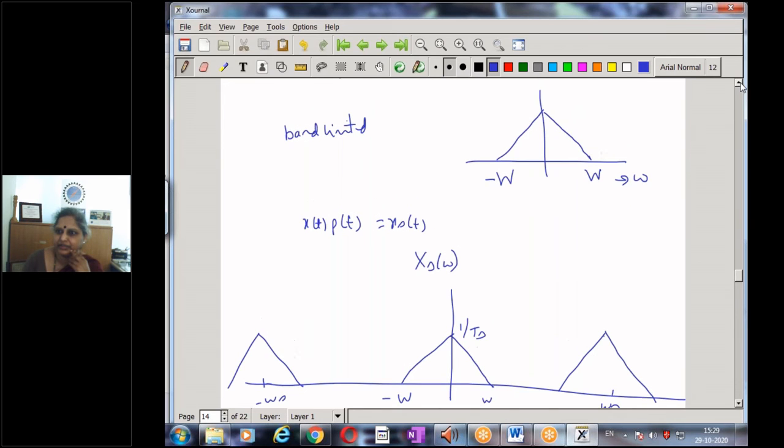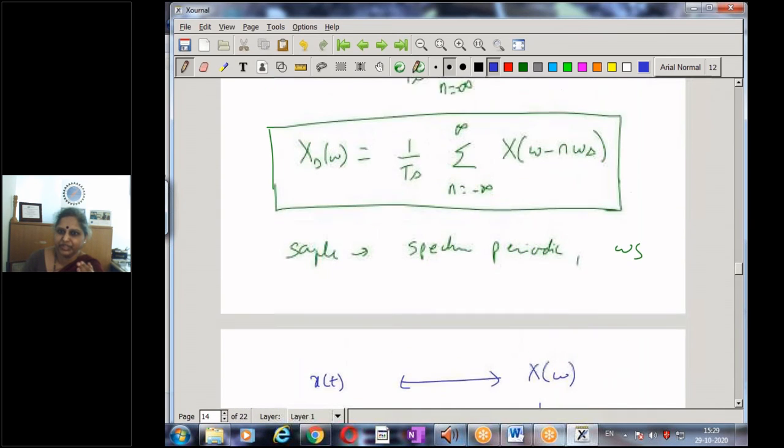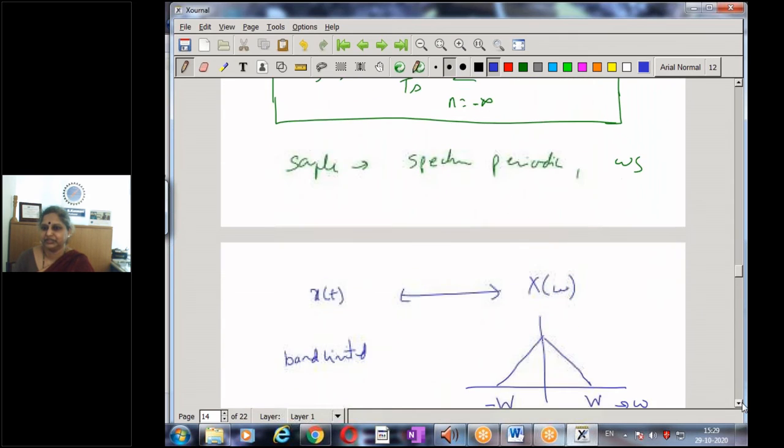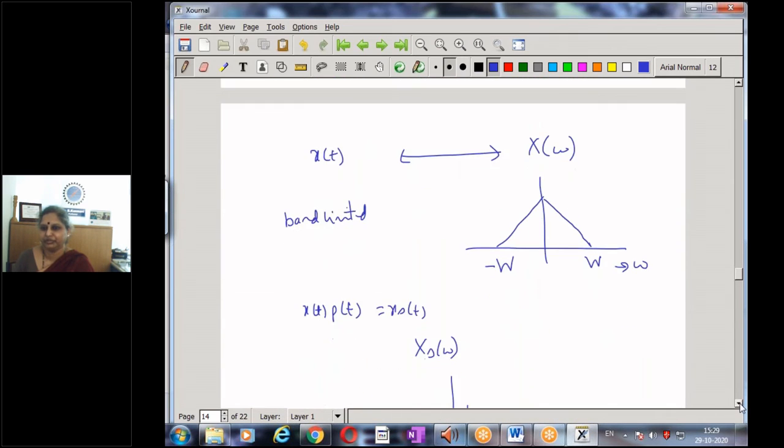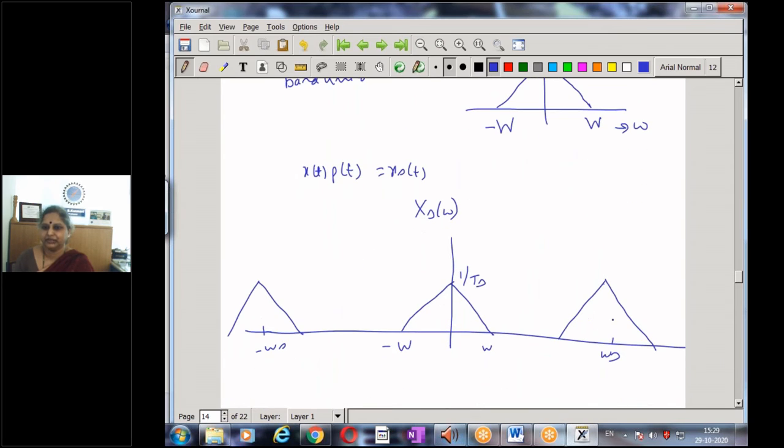How do we get these? This is the spectrum of my sampled signal: x of omega for n equal to 0. N equal to 1 will become x of omega minus omega s, and n equal to minus 1 will become x of omega plus omega s, then plus or minus 2 omega s, and so on. Though I have drawn only for minus omega s and plus omega s, going further I will have one more term at 2 omega s, 3 omega s, etc. So the spectrum has become periodic.